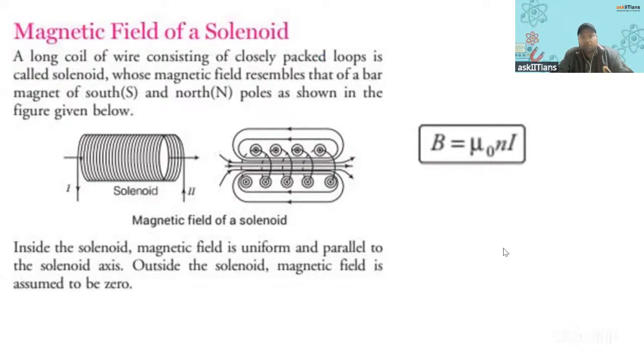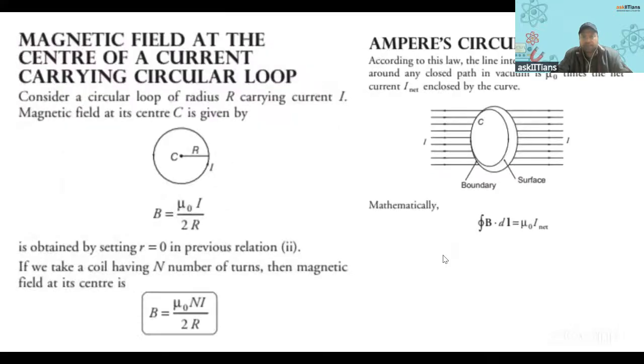It is the number of turns per unit length. Good Aditi. Good Jasim. Yes, good Janam. So it is the number of turns per unit length.